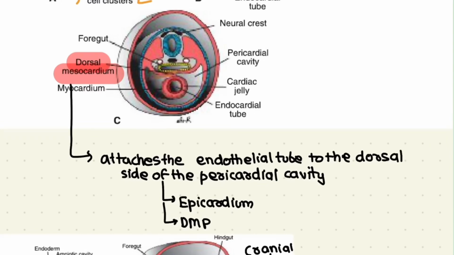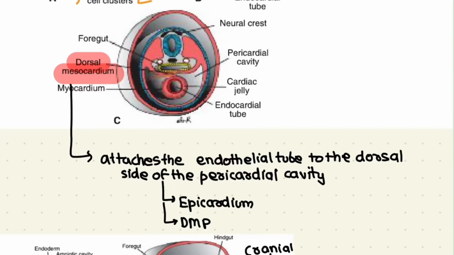Now there is something about the dorsal mesocardium as well. As we saw previously, the intraembryonic cavity that is just over the developing cardiogenic area, or the primary heart field, develops into the pericardial cavity. As the heart moves inside the pericardial cavity, it will remain attached to the dorsal wall of the pericardial cavity by something known as the dorsal mesocardium.